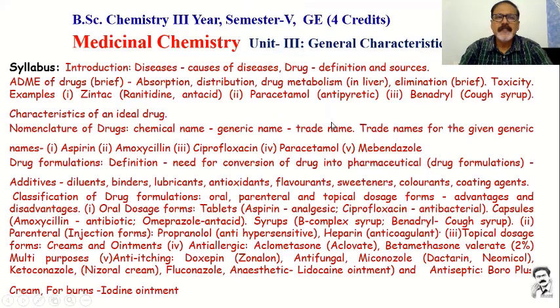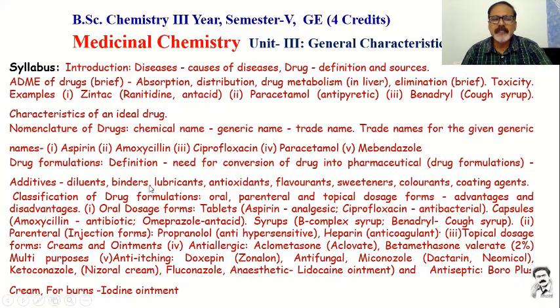This is the syllabus. We have 4 credits per Generic Elective, and in medicinal chemistry, in the 3rd chapter, we are dealing with the general characteristics of drugs. In this chapter we are going to see what a disease is, the definitions of drug, ADME, that is absorption, distribution, metabolism, and elimination of drug, the characteristics of an ideal drug, and nomenclature like chemical name, generic name, trade name, etc.